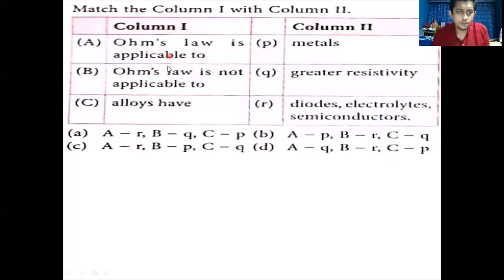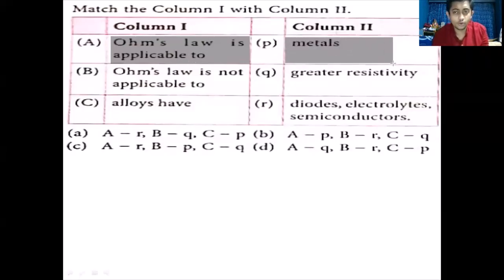So pay attention. Ohm's law is applicable to who will obey Ohm's law? So Ohm's law is applicable to all metals, because metals are ohmic conductors. Ohm's law is not applicable to semiconductors. Semiconductors में Ohm's law is not applicable, क्योंकि semiconductors के लिए तुम्हारा जो VI graph बनेगा, that is not a straight line passing through origin.